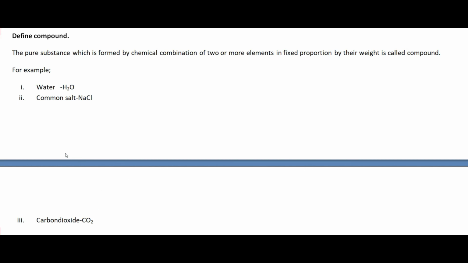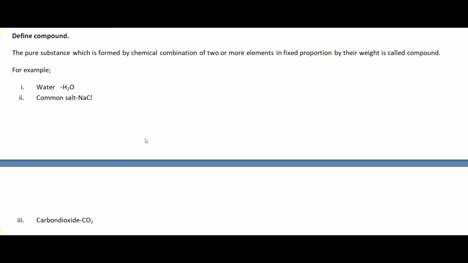So all these three are formed by chemical combination of two or more elements in the fixed proportion by their weight. So from this you have to understand compound is the pure substance which is formed by chemical combination of two or more elements in fixed proportion by their weight.